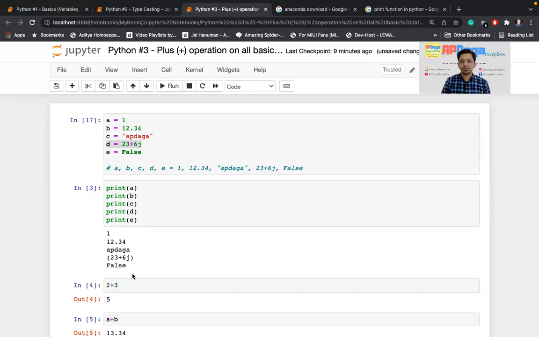Similarly, minus and multiplication and this kind of operations also perform differently. We'll watch that in some other videos. So that's it.